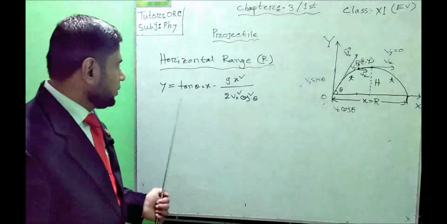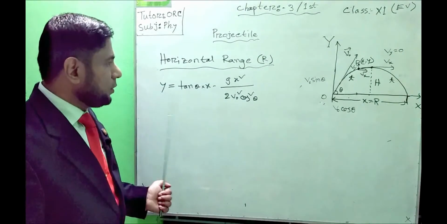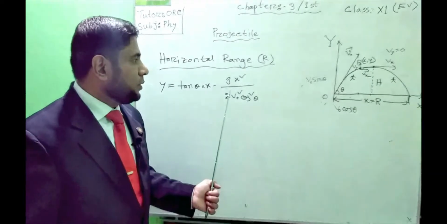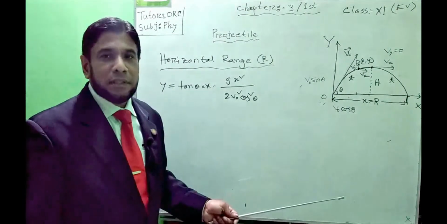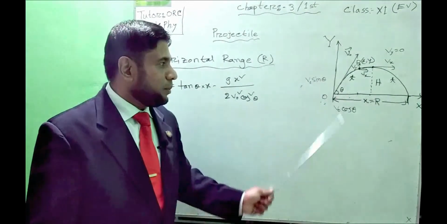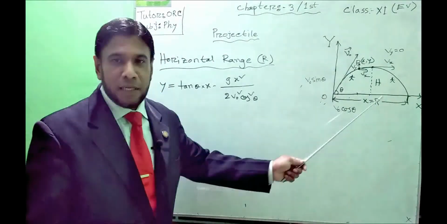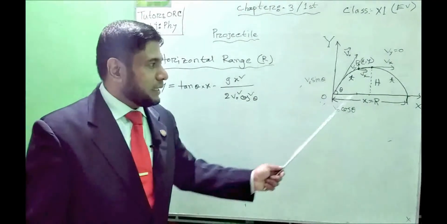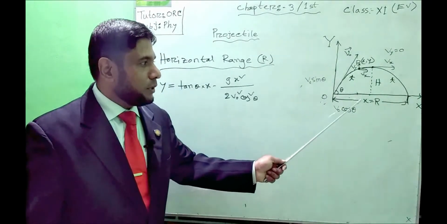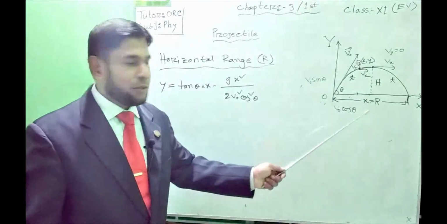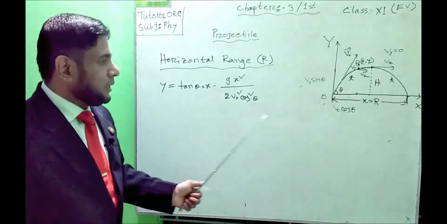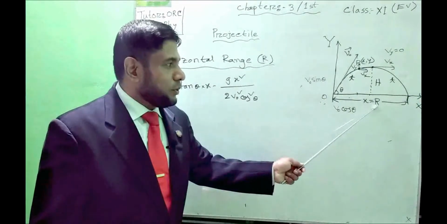In this equation, if we put the value of y equal to 0, that means the horizontal distance, then this equation will indicate only the distance crossed by the projectile along the x-axis from beginning to final point. And we know that the distance crossed along the x-axis is known as the horizontal range. So if we put y as 0, x will be replaced by the horizontal range here.